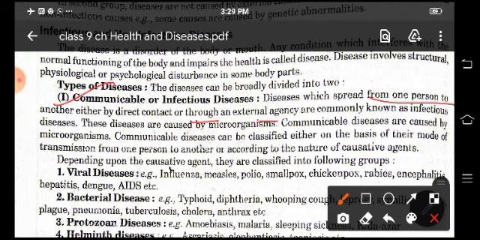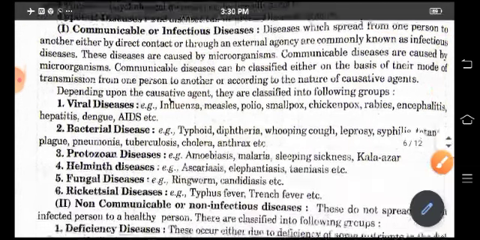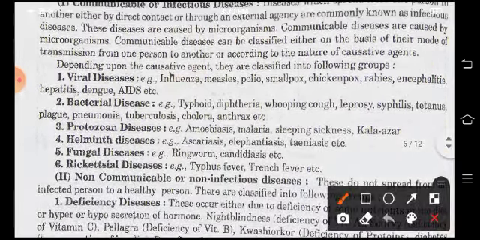Now these diseases are caused by microorganisms, sometimes protozoans, sometimes different organisms. Depending on the causative agent, they are classified into particular groups like viral diseases, bacterial disease, protozoans, helminthes, fungal,